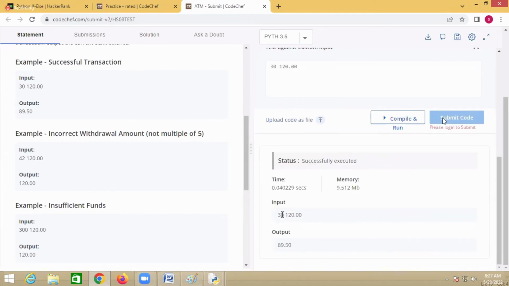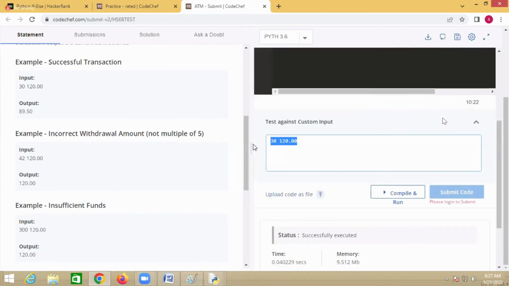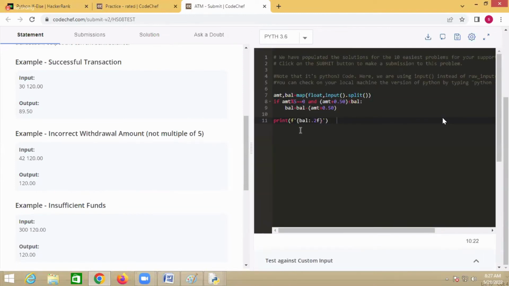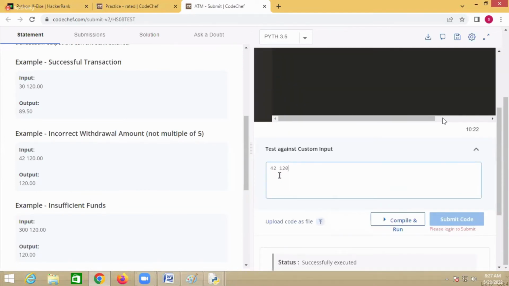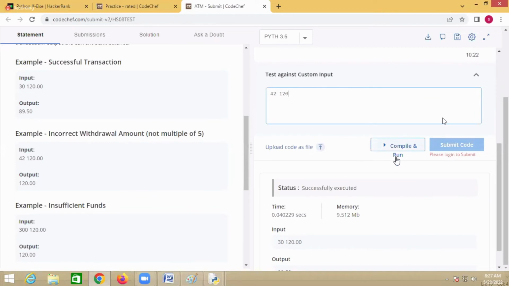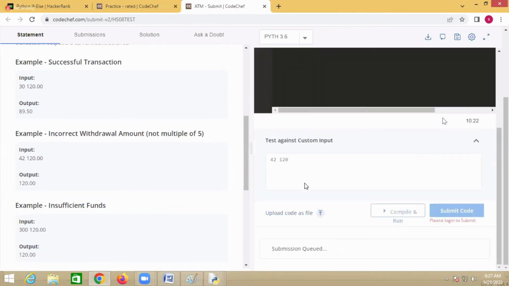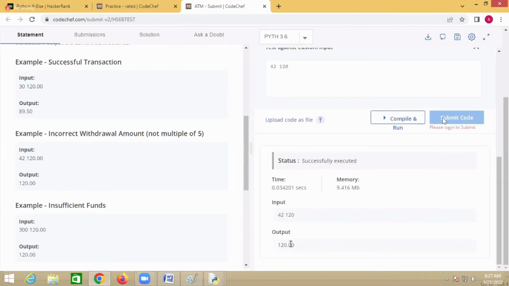Yes. Now you can see 30, 120.00. What is the output here? 89.50. Okay, you can check. Now 42. Is 42 a multiple of 5? Yes or no? No. 42 is not a multiple of 5. Then what will happen? It will display the balance as it is.